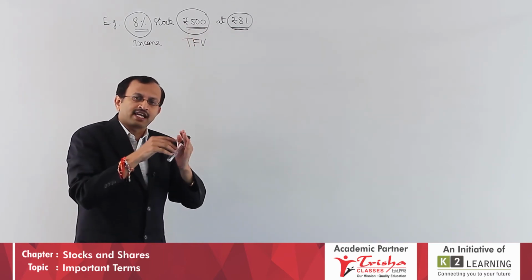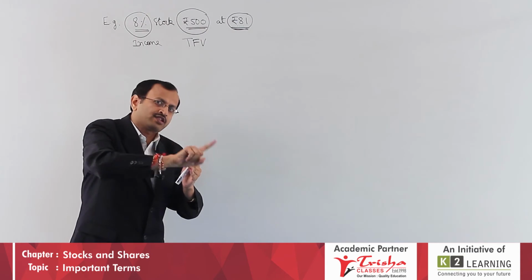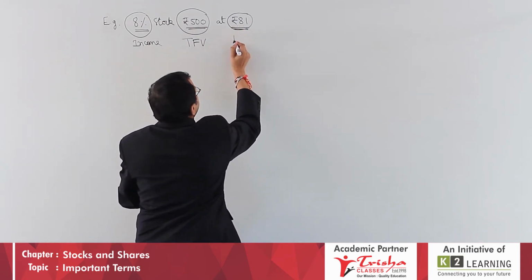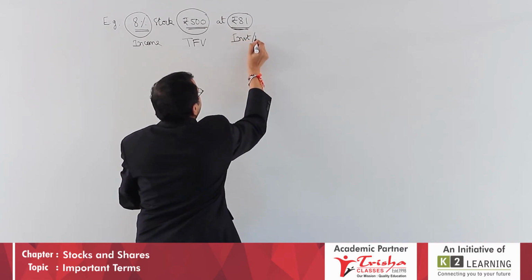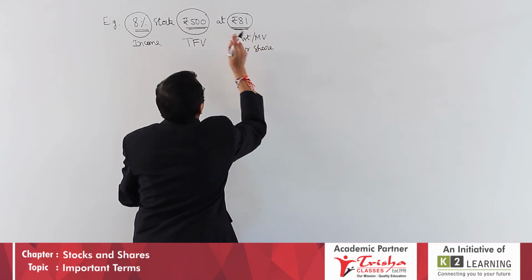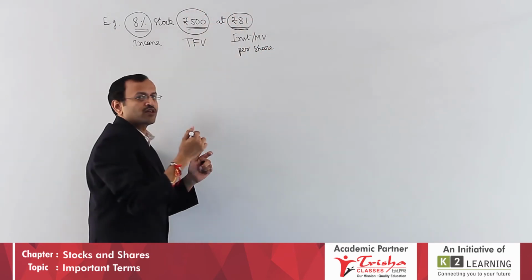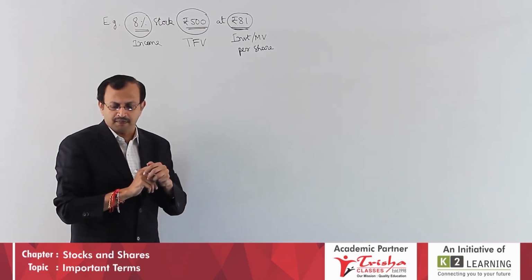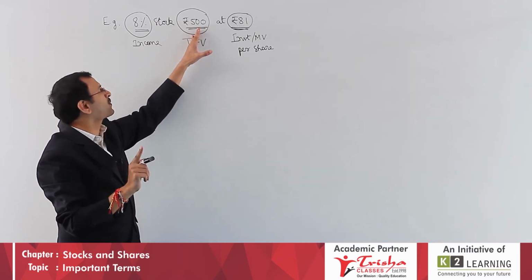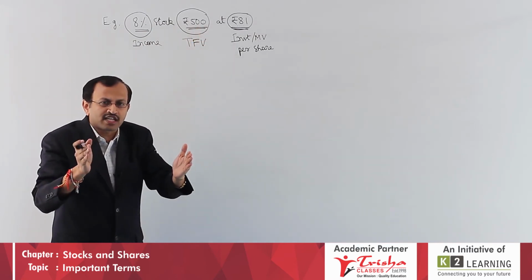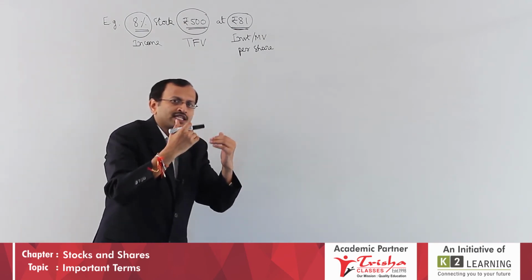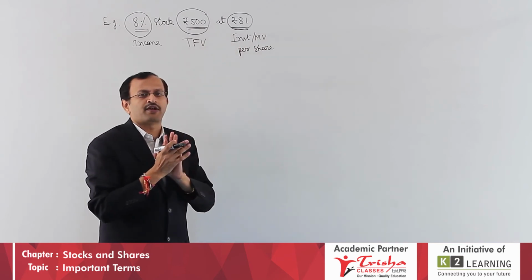You are purchasing at the rate of 81 for every one stock. Therefore, this represents the purchase price, or investment, or market value per share. Note that 500 is for the total, and 81 is for one. This is how the question will be framed. Shall I repeat again? 8% income, total face value, not for one, all put together 500. Some bundles of shares are there, put together 500 face value. One share, if I have to purchase in the market, I have to pay 81 rupees.